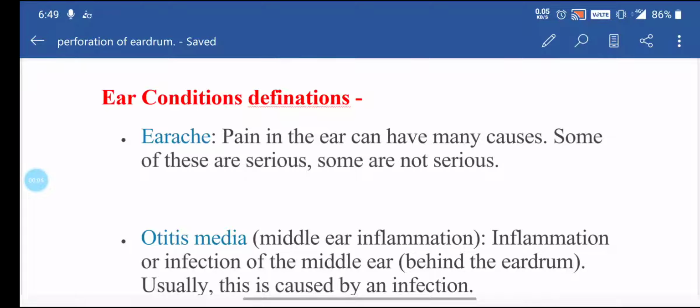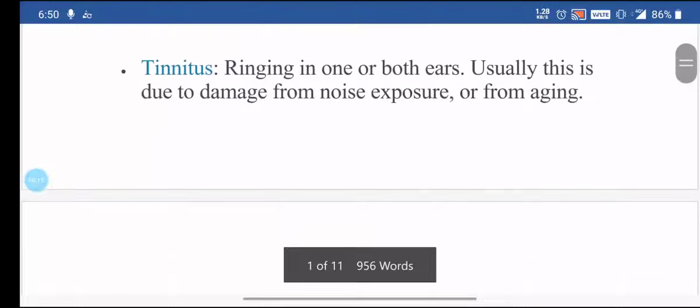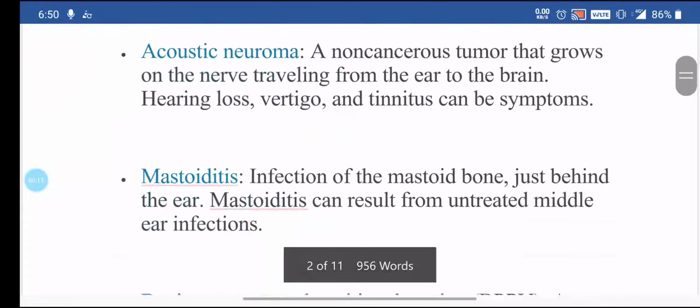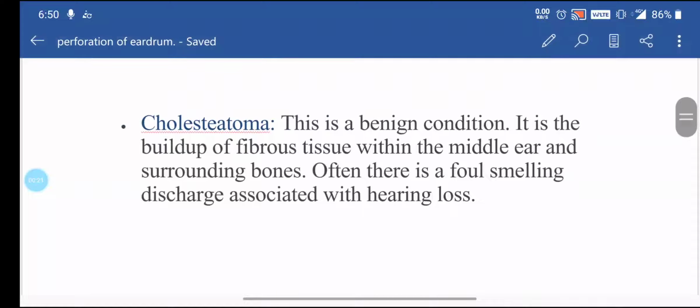Hi everyone. Here are some ear conditions definitions which are useful in your viva exam. Please recall all these definitions. I have given you a word file of this.